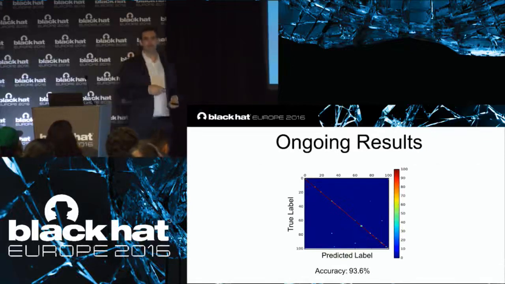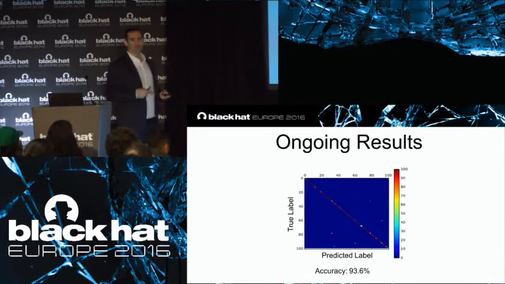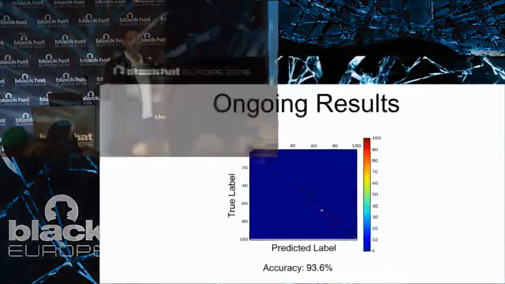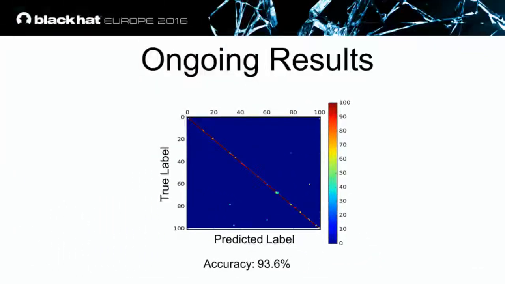This is one of our ongoing results: instead of 30 video titles, we use 100 video titles, and we see that we get an accuracy of 93.6%. There is something very interesting to show you that happens exactly here. We have two different videos that are slides, and they are very similar in their traffic patterns.